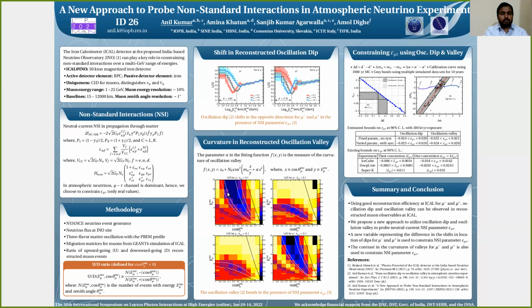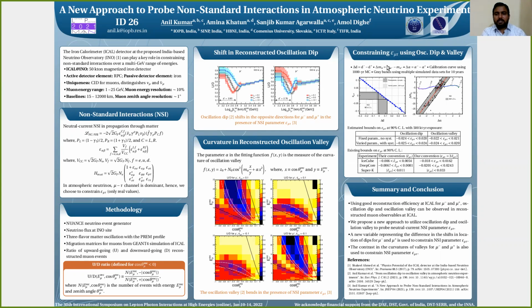Now we fit this oscillation valley with this function f(x, y), where we have the parameters m_alpha and alpha. Here m_alpha represents the alignment of this valley and it is related to delta m square 32, and the parameter alpha represents the curvature of this oscillation valley, which is related to epsilon mu tau. After fitting this oscillation valley, we obtain these white contours, which are shown by these white solid and dashed curves. We can see that this fitting function is nicely tracking the curvature of the oscillation valley.